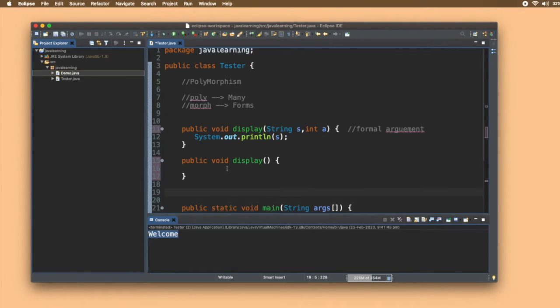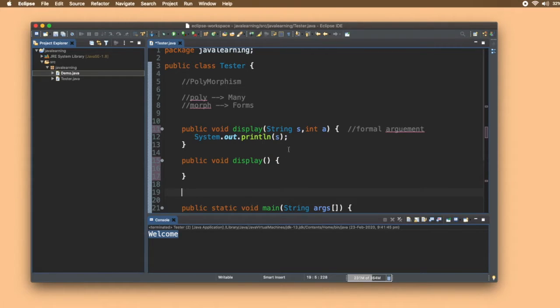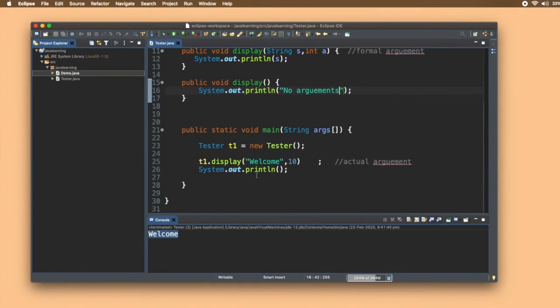So what are the differentiating factors between these two? It is the number of arguments. This function does not have any arguments. This function has two arguments. I'll just write no arguments. Now tell me one thing, if I write this line, which function will be executed? This line.